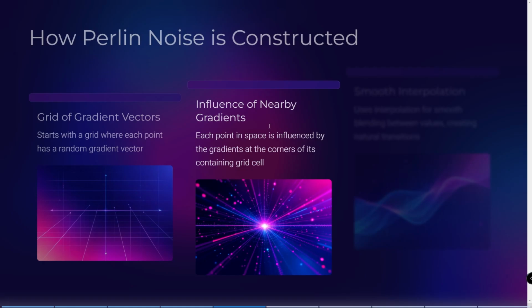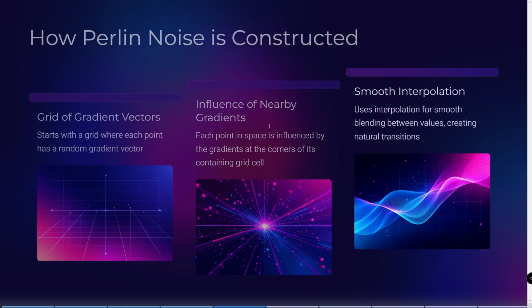What does it mean? Think about this example. Think you are inside of a square that's made from 4 points of this grid. Every point of this grid has a vector, and this vector affects you. And when we calculate these effects, our next step is smoothing. As I said, this algorithm is a smooth algorithm, and we need a smooth randomness in this algorithm because we use this in some situations that we need something natural, as I said, like terrain, mountains, and something like this.